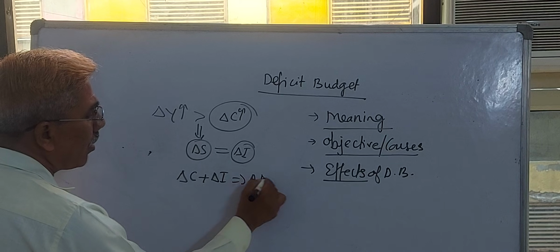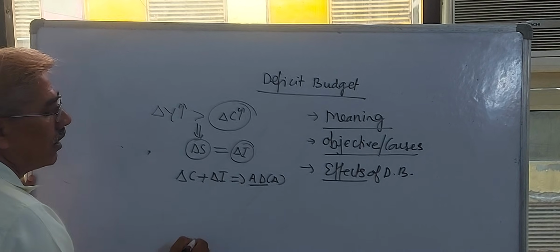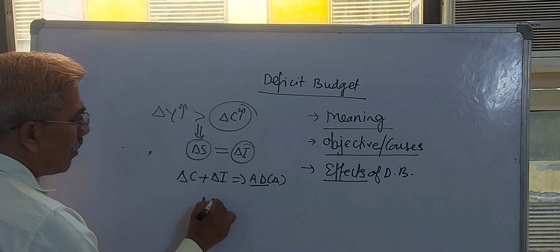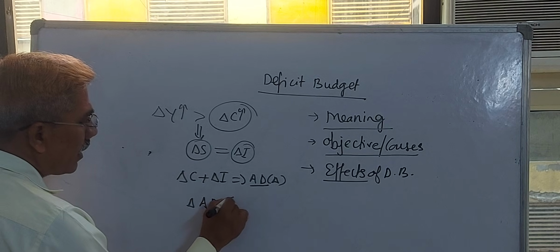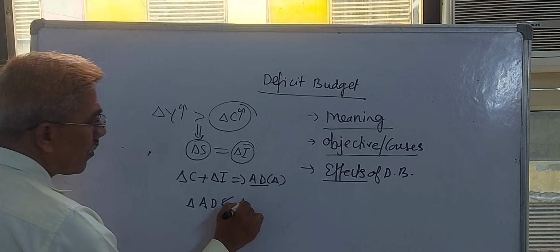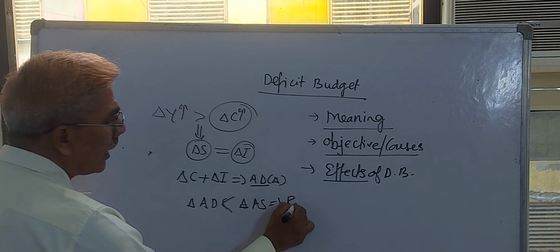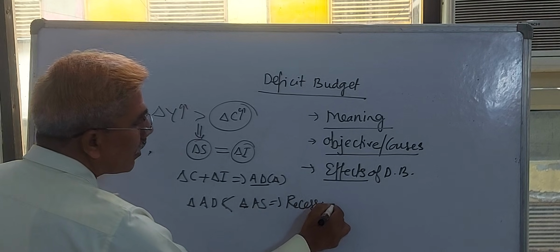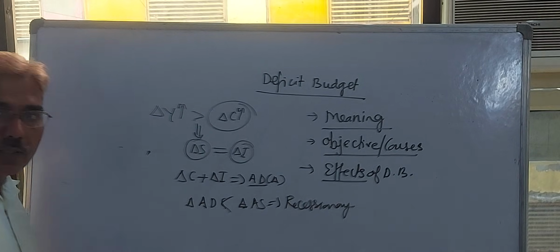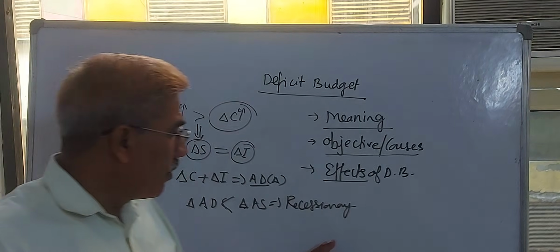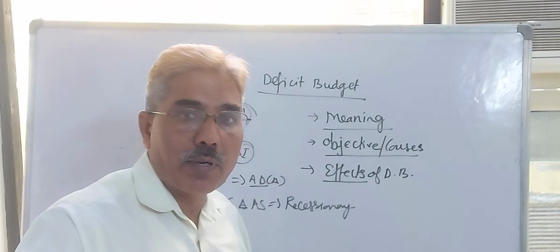If change in aggregate demand is less than change in aggregate supply, it leads the economy into a recessionary state. Recessionary state means the economy never reaches full employment.